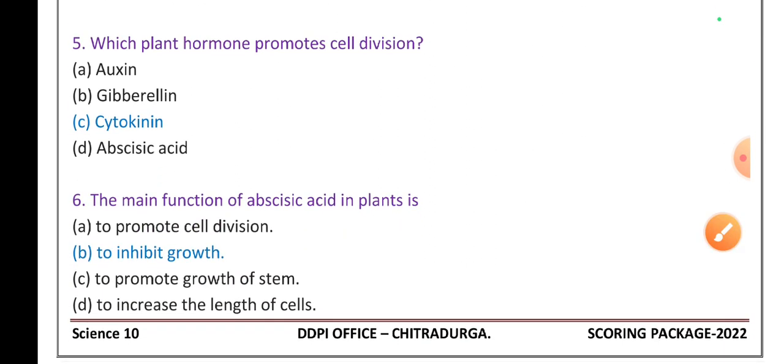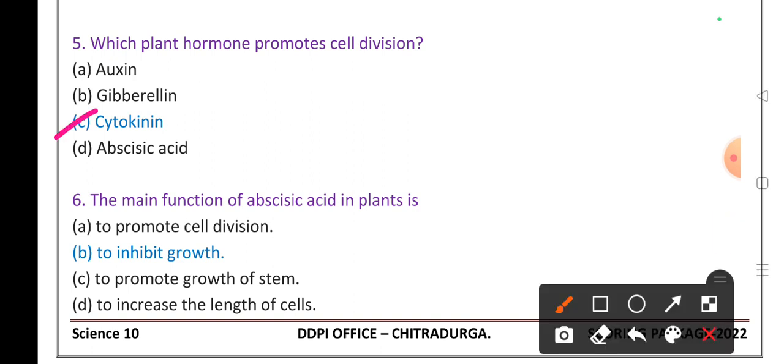Then the fifth question, which plant hormone promotes cell division? It's cytokinin, I already told you. Cytokinin promotes cell division. Gibberellin increases the diameter of the plant body. Auxin promotes the increase in shoot system height, and abscisic acid inhibits the growth of plants.